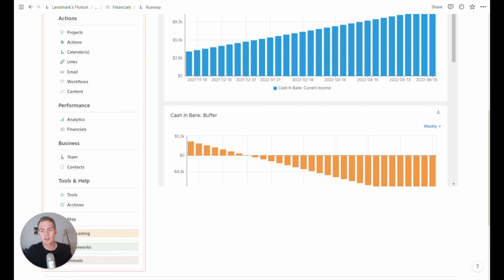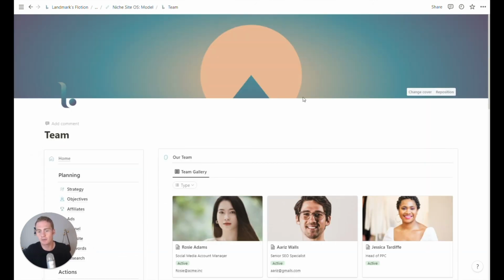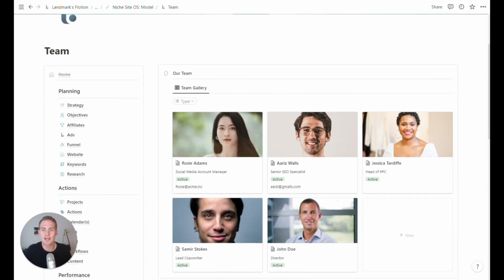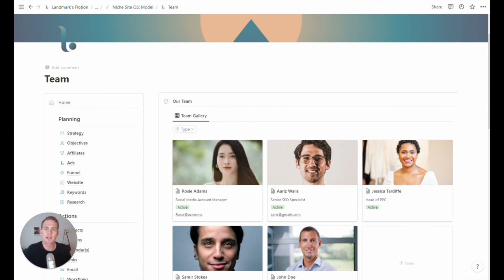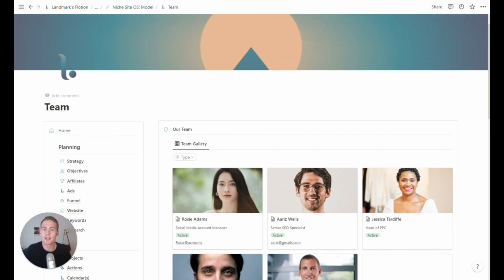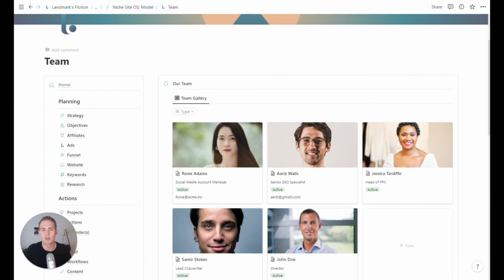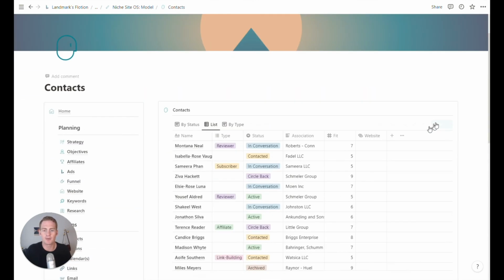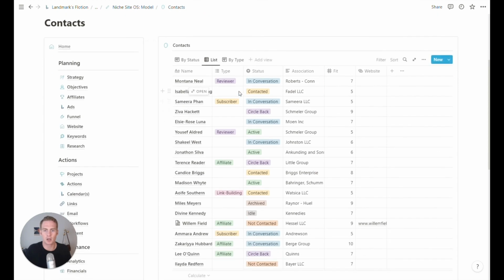Now the next section is for your team. So if you're working by yourself, as I was, then you can probably ignore this section. But even if you got someone to help with the graphic design of the site, or with your accounting or anything, you can just list them here and include them as part of the team. And then you can also have a larger list of the contacts.